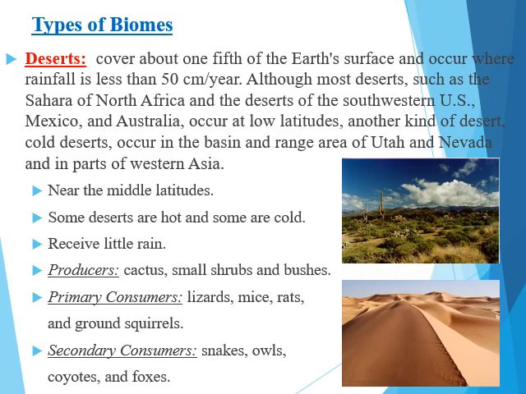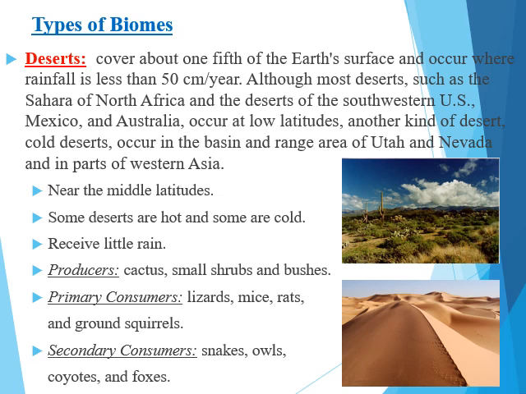Deserts cover about 1/5 of the Earth's surface and occur where rainfall is less than 50 centimeters per year. Although most deserts, such as the Sahara of northern Africa and the deserts of southwest United States, Mexico, and Australia, occur at low latitudes, another kind of desert is a cold desert. It occurs in the basin and range areas of Utah, Nevada, and in parts of Western Asia.